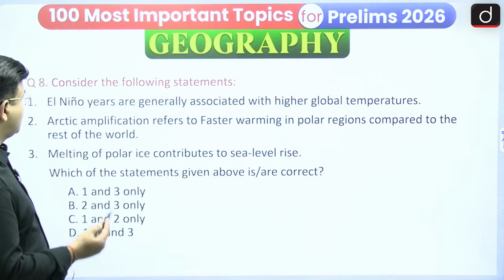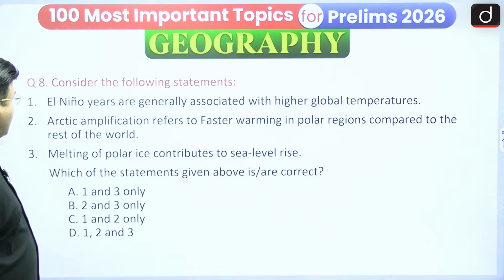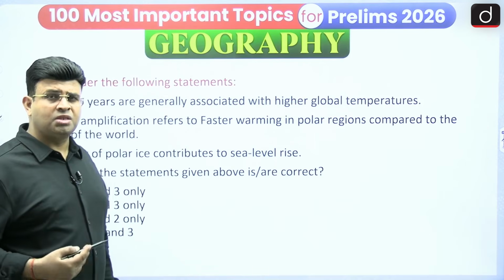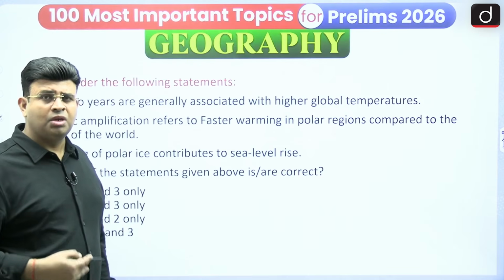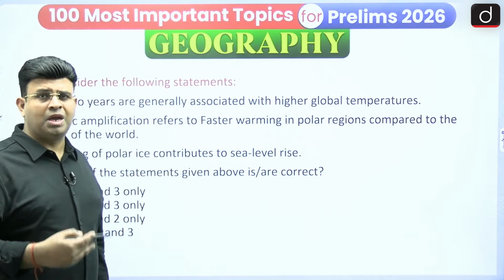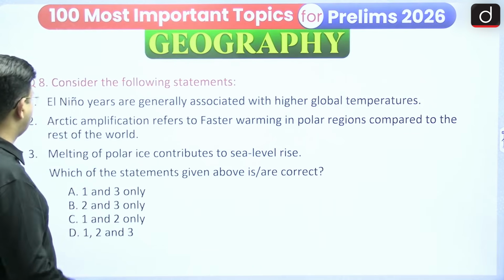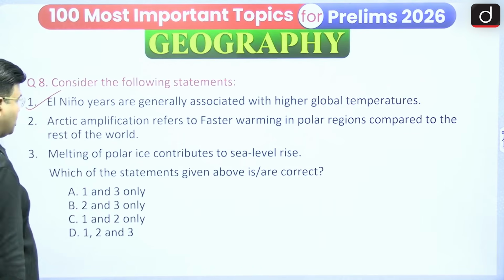After that, consider the following statements. El Nino years are generally associated with higher global temperature. Yes, because the El Nino year is itself associated with high temperature. So when it is high temperature, it tries to increase the global temperature also. So this statement is correct.